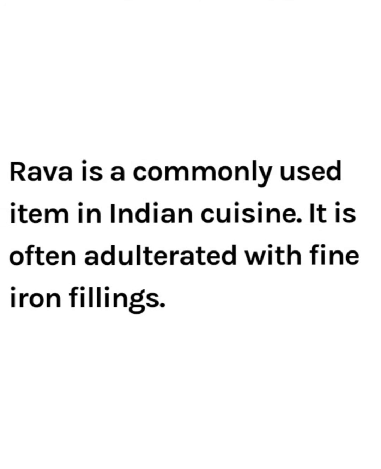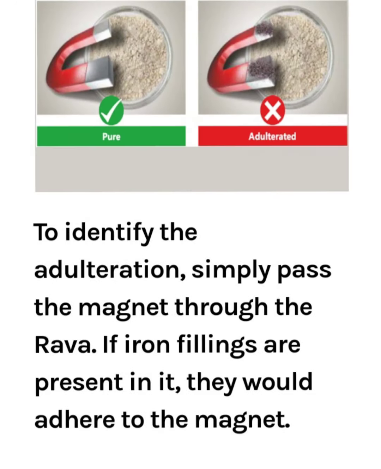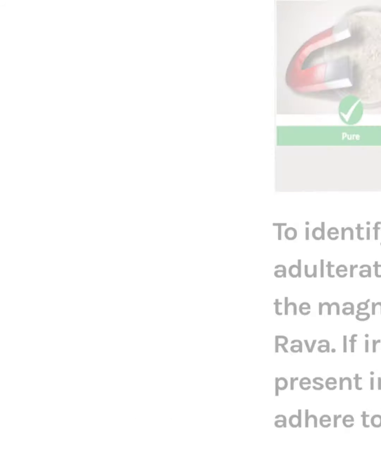Rava is a commonly used item in Indian cuisine. It is often adulterated with fine iron filings. To identify the adulteration, simply pass a magnet through the rava. If iron filings are present in it, they would adhere to the magnet.